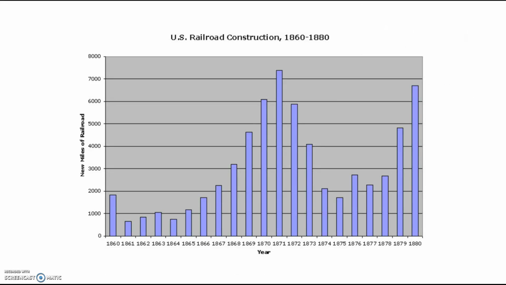Here we see a graph of the Transcontinental Railroad construction. So remember, the Transcontinental Railroad began in 1863. So right around here, and they started to lay railroad lines all across the U.S. So this is where you see the increase. By 1869, the Transcontinental was completed. Other railroads followed, and this is why you see the increase here.